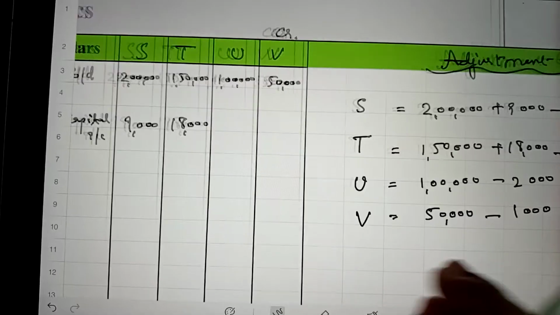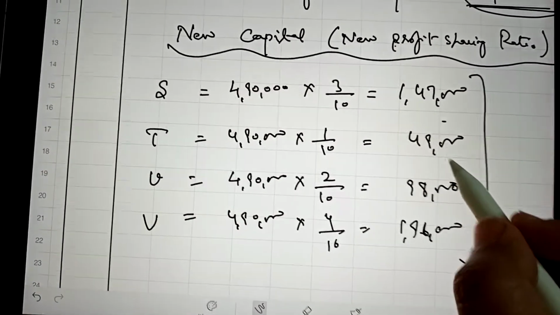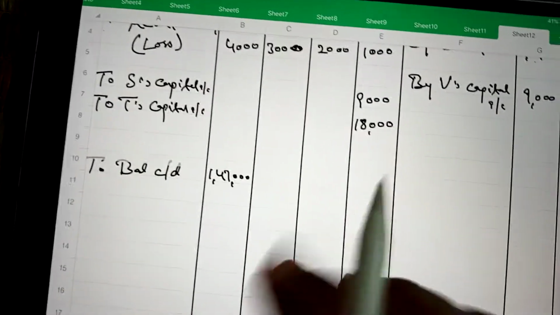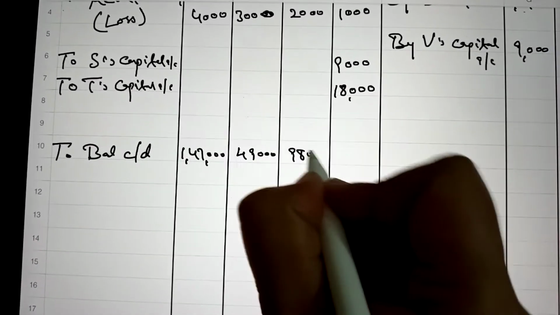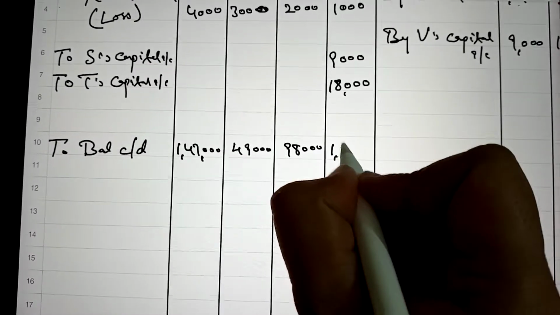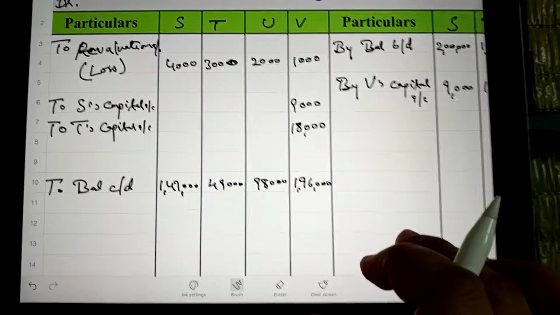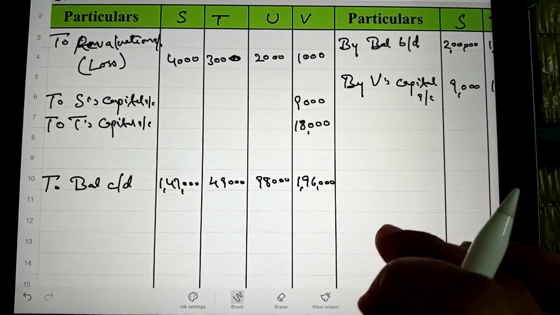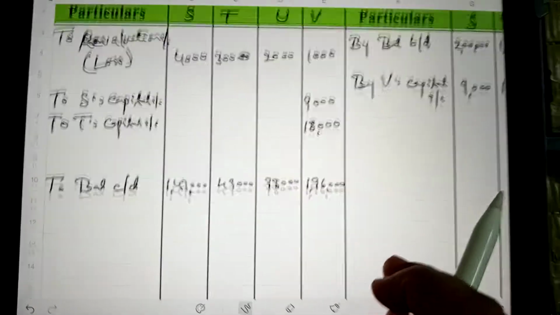Next, new capital is 49,000, then 98,000 and last is 1,96,000. So now all the adjustments are made and we can total it.